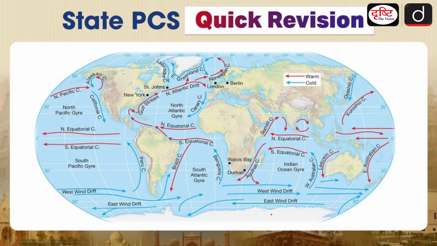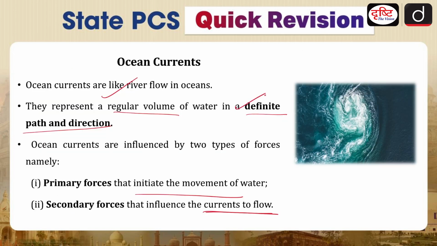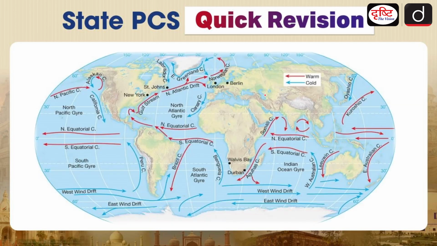Over here you can see a map wherein various ocean currents are given. The blue ones are the cold ocean currents and the red ones are the warm ocean currents. You will see that a particular name of a current is given. Let's say we are talking about the Peru current. Now the Peru current has one particular direction. It will not change unless something drastic happens in the climate, or the long-term positioning of continents, etc. So that is why we have said that they have a definite path and a definite direction. Here are various currents, and we'll be talking about them further in the slides.